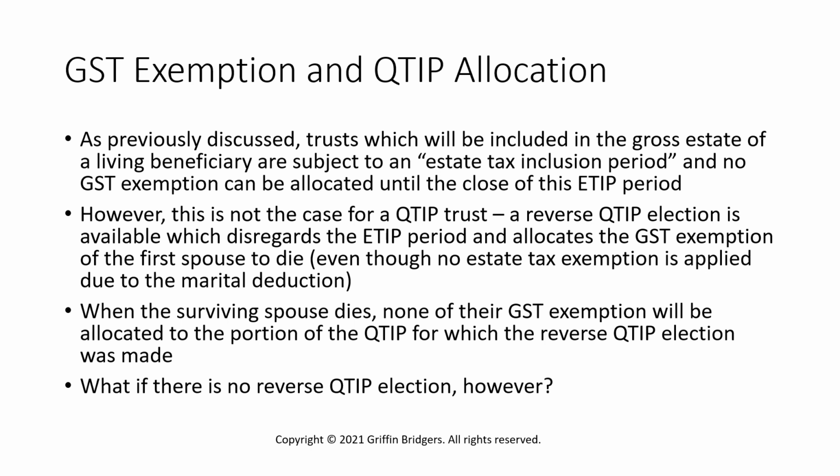Now, it's a big, long-winded way of basically just saying that the reverse QTIP election is a light switch. It allows you to select whose GST exemption among a married couple will be allocated. Without the election, you allocate the GST exemption of the second spouse to die. With the election, you allocate the GST exemption of the first spouse to die.